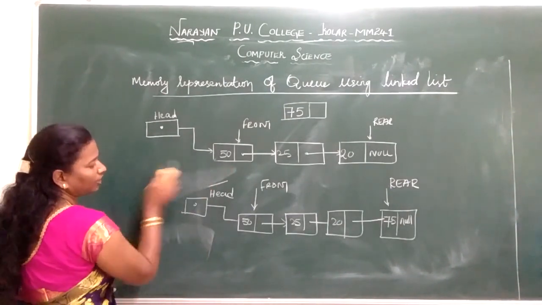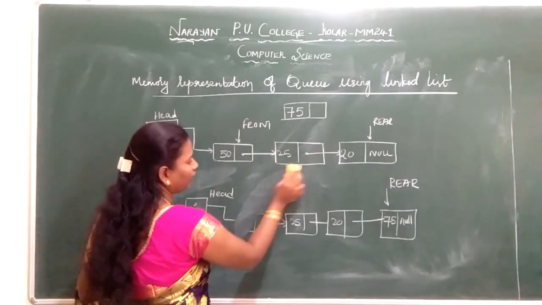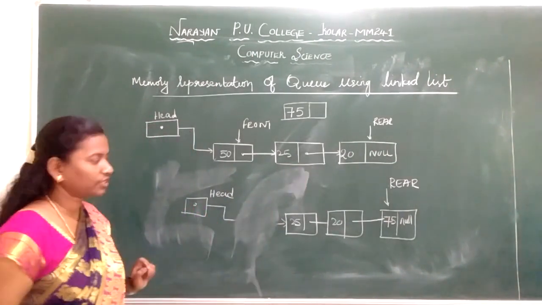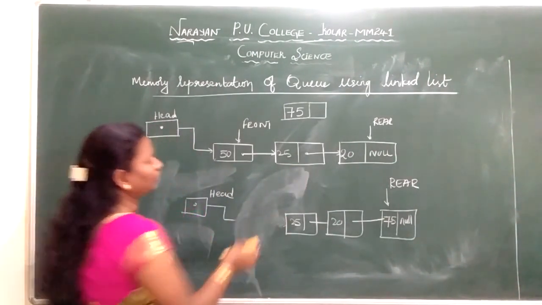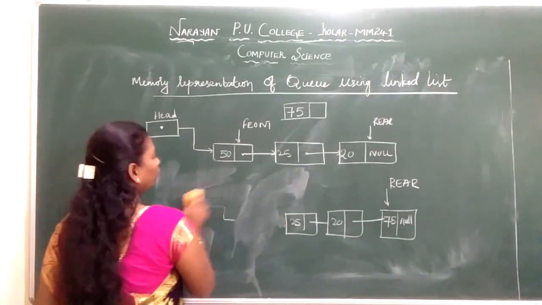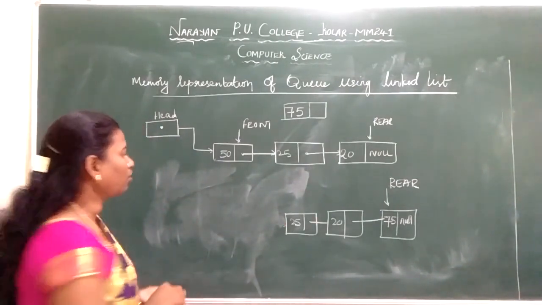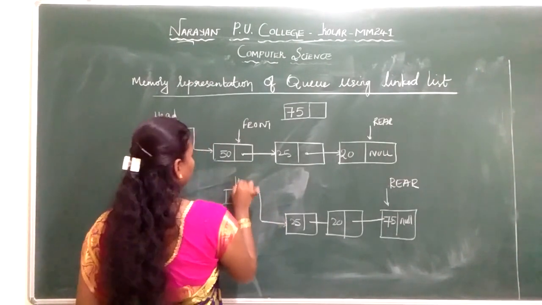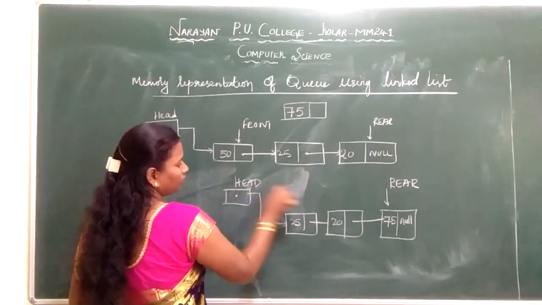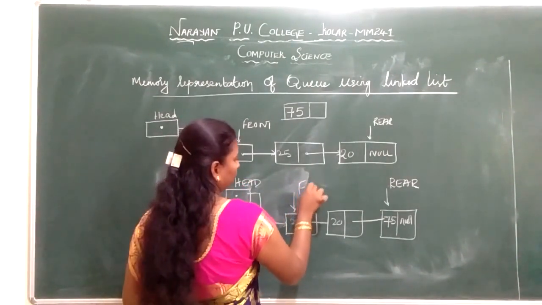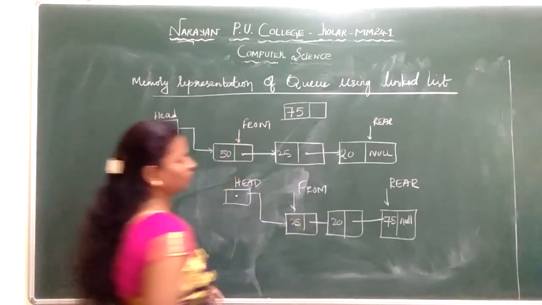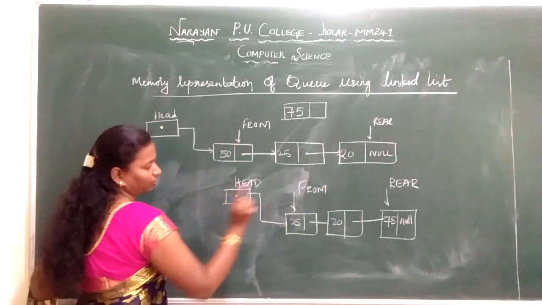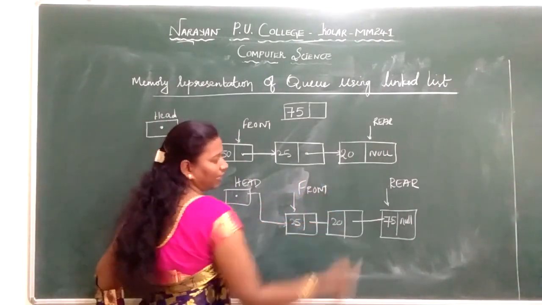In the deletion part, obviously I have to delete here. What is first come first serve? So your first element to be inserted was 50. Now I removed that. This is your head field. It will be like this. Now this will be your front. Okay. So when I use a deletion, it always takes place from the front. When I do an insertion, it takes place from the rear.